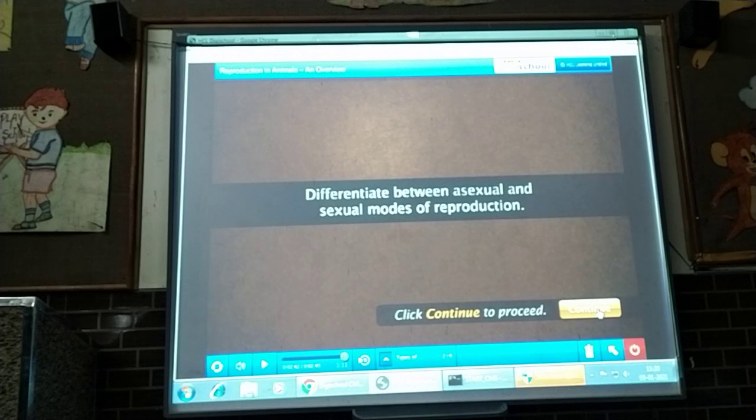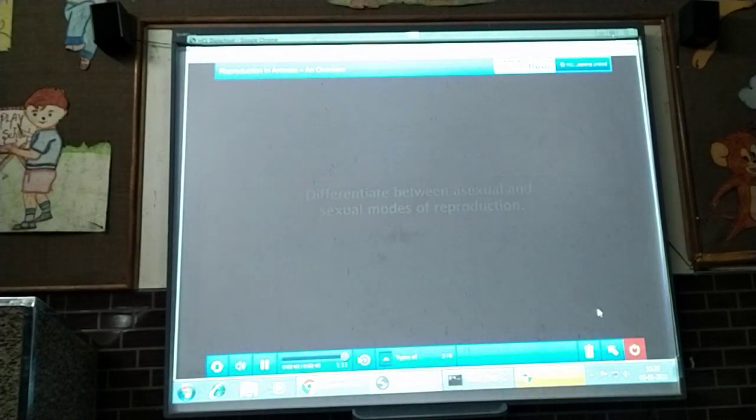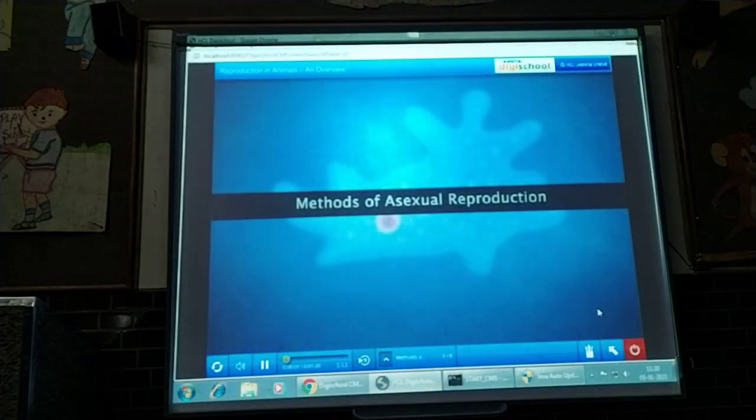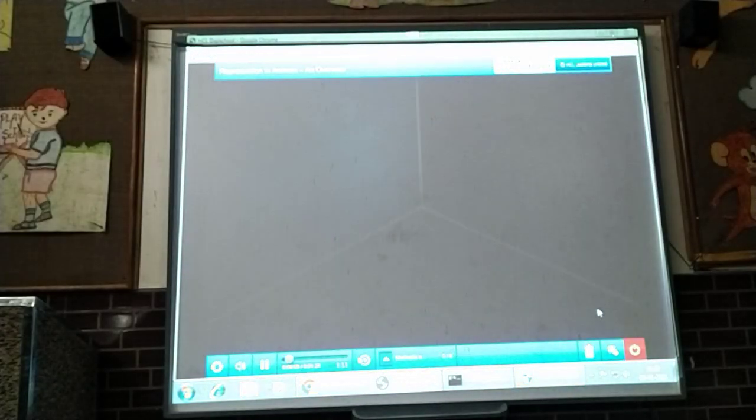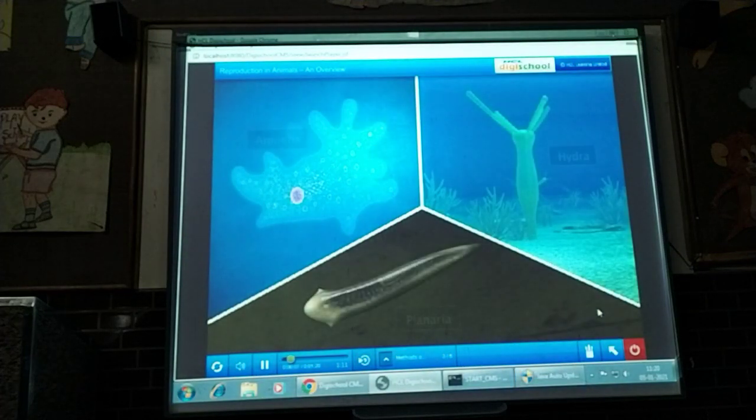Differentiate between asexual and sexual mode of reproduction. Let's look at some common methods of asexual reproduction in animals.